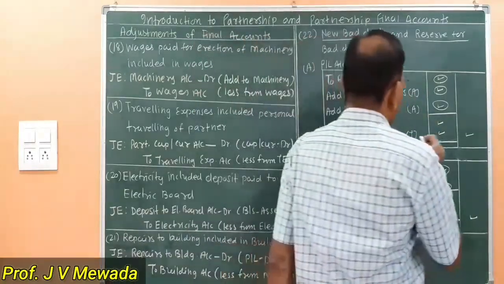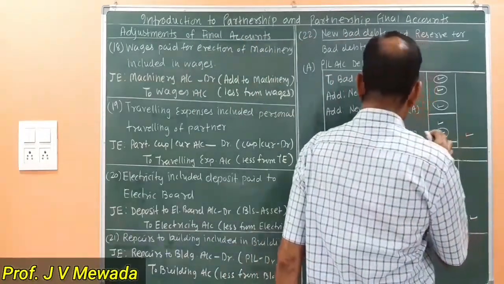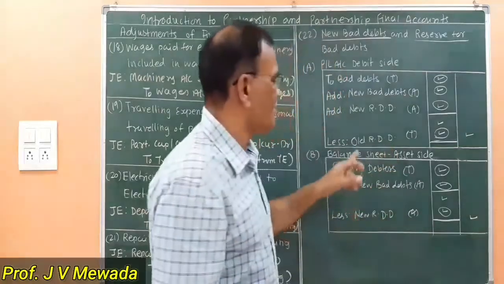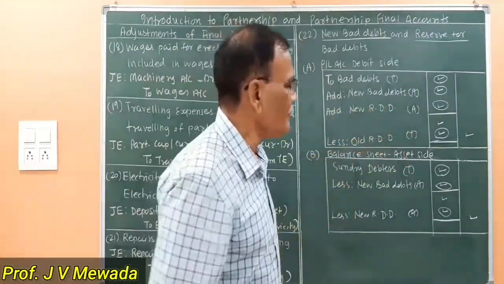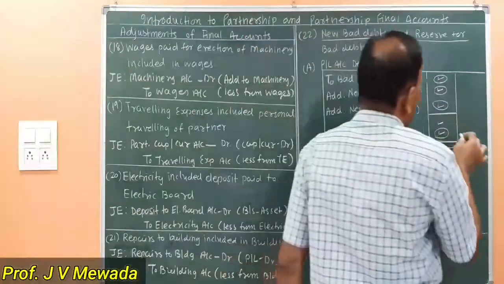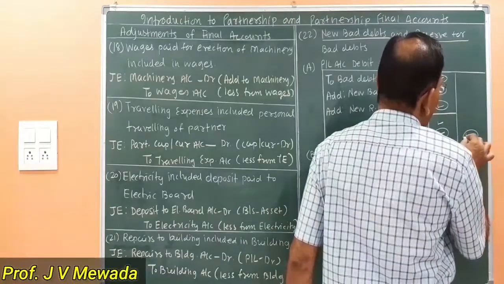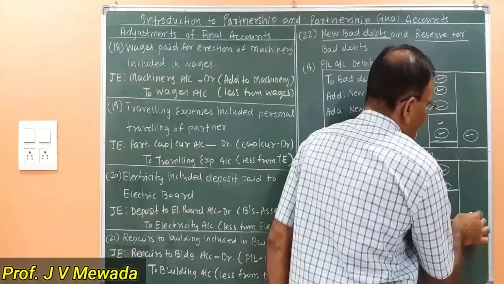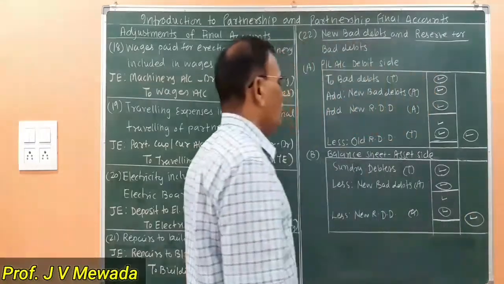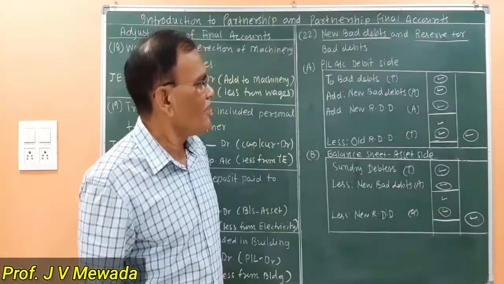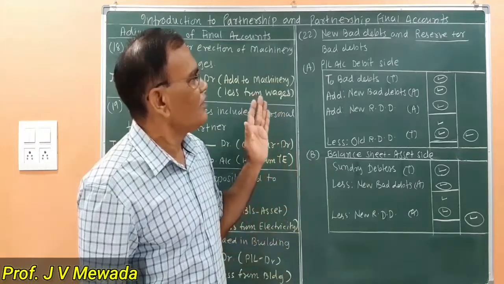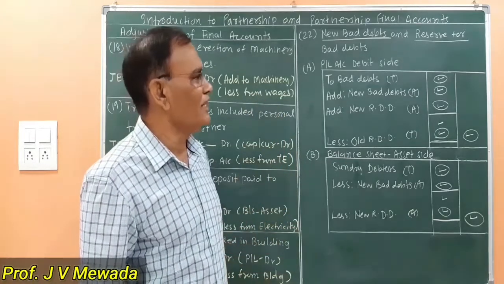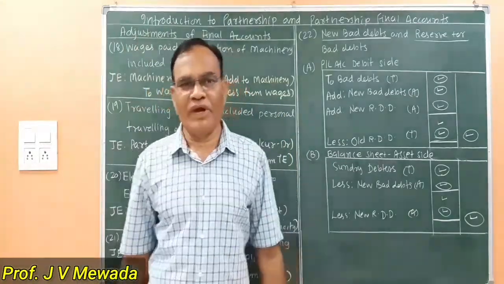So old RDD, we are seeing it as an old RDD. Old RDD means from trial balance. And whatever figure is arrived, that figure is casted to the outer column. And here also, whatever figure is arrived, that figure is casted to the outer column. So this is about the formula for new bad debts and reserve for bad debts.